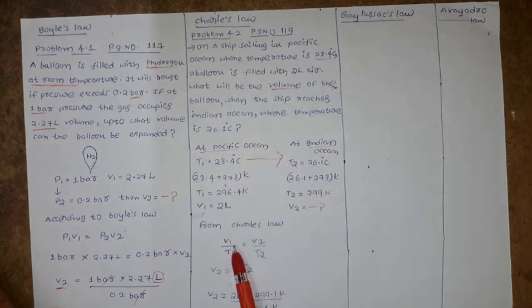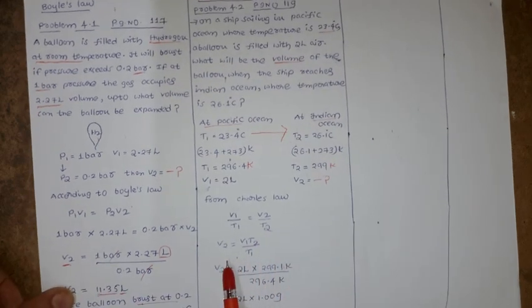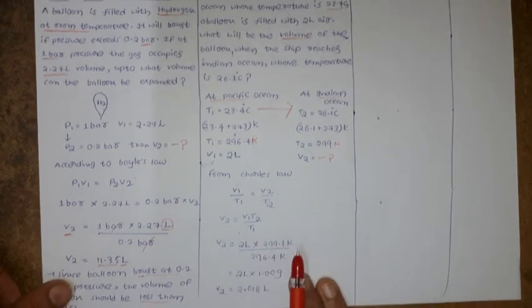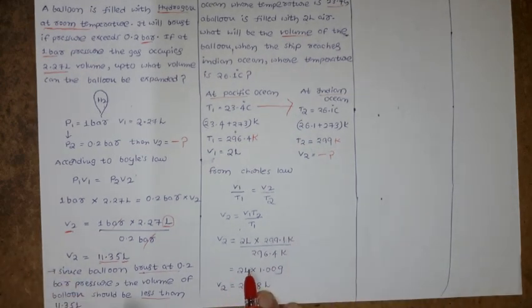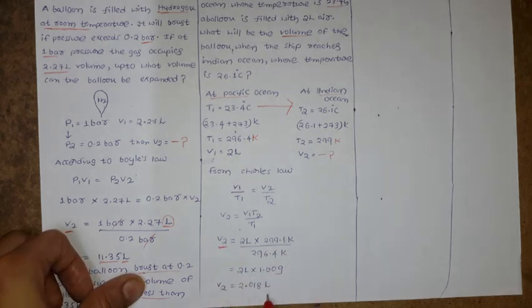Now according to Charles' law, V1 by T1 equal to V2 by T2. Here we need to find V2. If you simplify, V2 equal to V1 T2 by T1. Substitute the values here. Let us focus again on the units. They are asking for the volume, V2, so you have to end with the volume units, liters.